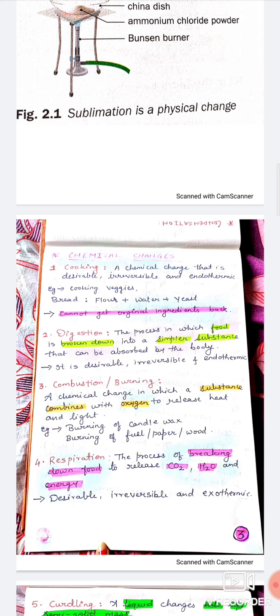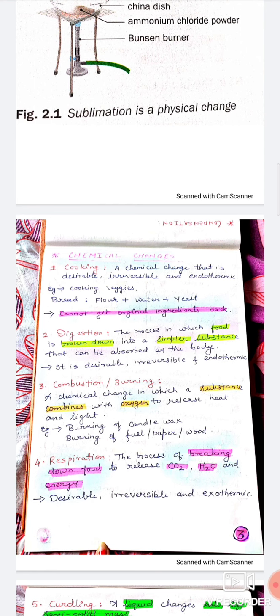For example, if I want to say preparation of bread, how is bread prepared? We have to take flour, in that we add water, in that we add yeast, we mix them and then we bake it. So what we are getting is a completely new substance. The three original substances, flour, water and yeast, we mix together, and at the end we are going to get a totally new substance, that is bread. And remember one thing here, once the bread is formed, you cannot get the original ingredients back. Yes or no? Why does this happen? Because cooking is a chemical change.